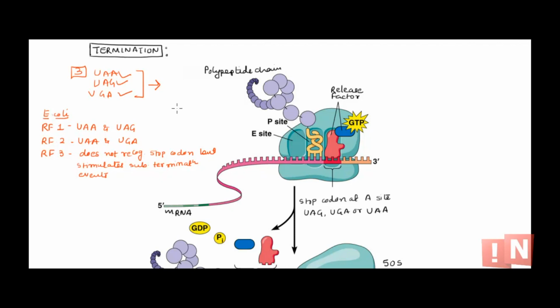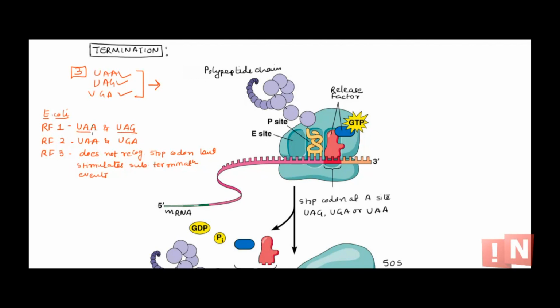Now in E. coli it is seen that we need specific release factors that can help in release of the polypeptide chain from this assembly. So there are three release factors, that is RF1, RF2 and RF3. Release factor 1 can recognize UAA and UAG.